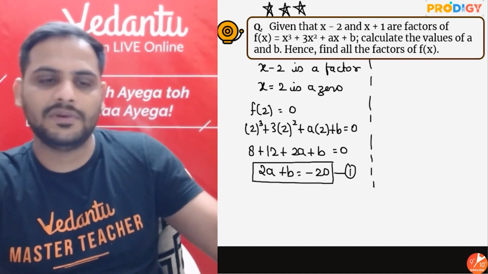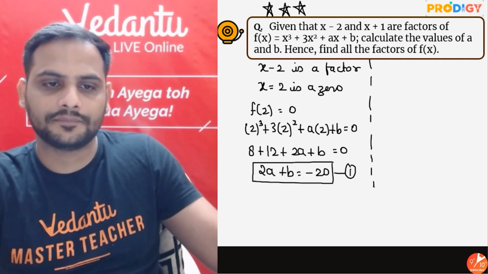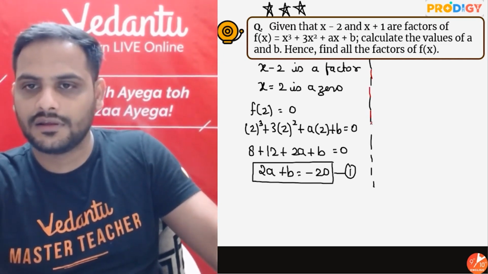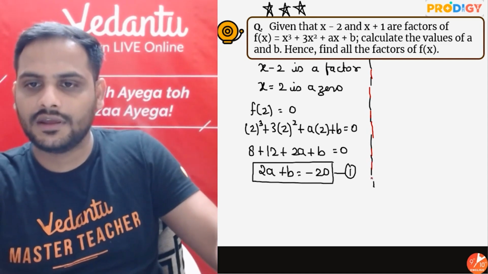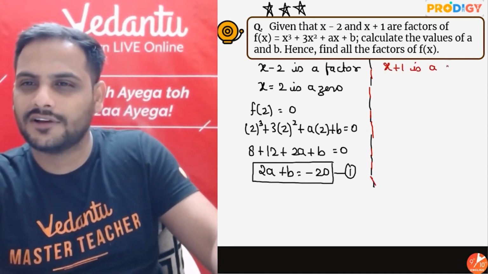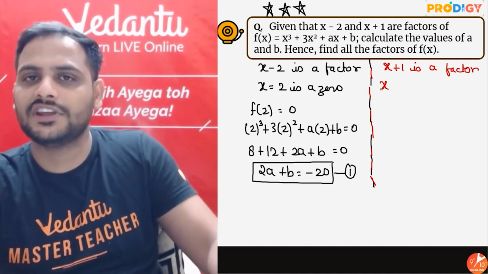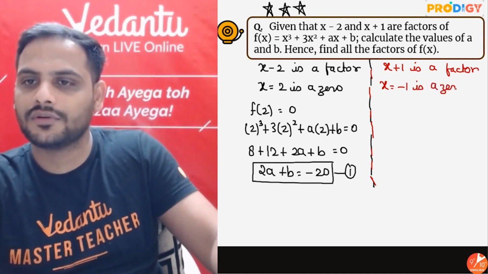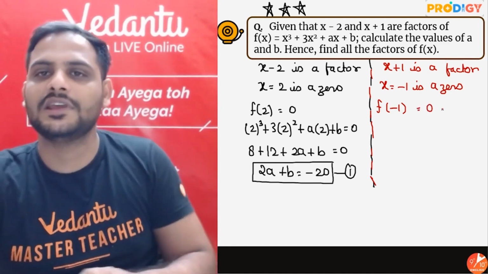Alright. Similarly, I can say that x plus 1 is a factor. If x plus 1 is a factor, make x plus 1 equal to 0, 1 over there, x equal to minus 1 is a 0. That means f of minus 1 also must be equal to 0.